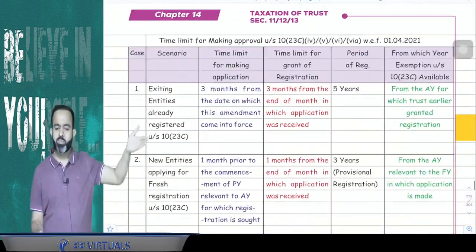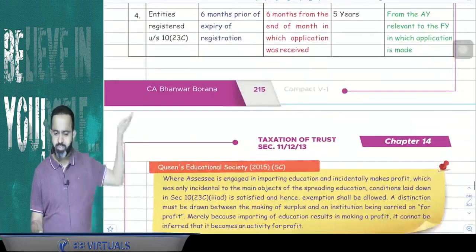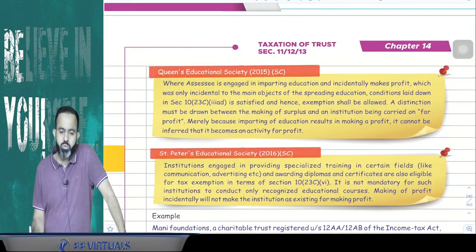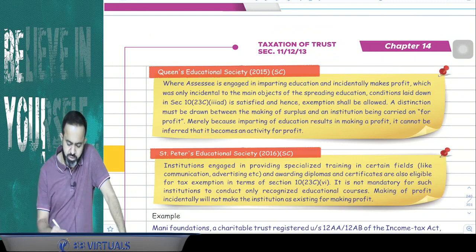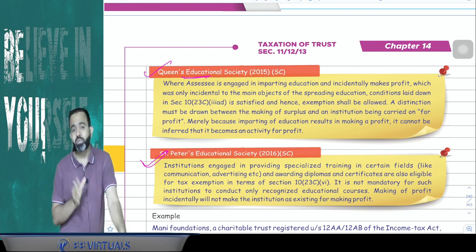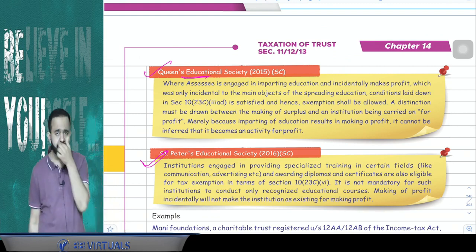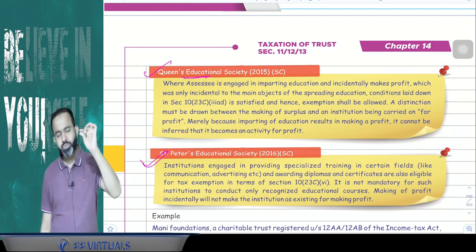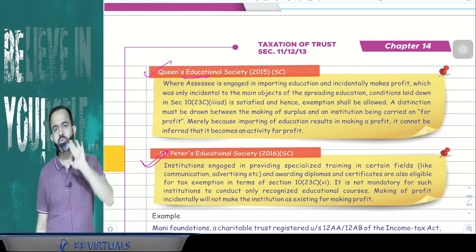Now that registration process is similar to the 12AB, whatever we have discussed in the 12AB. Now guys, there are two case laws. One is the Queen's Educational Society and one is the St. Peter's Educational Society. Now what happened? Queen's Educational Society, they are having an educational institution, and suppose their gross receipt is up to 5 crore.